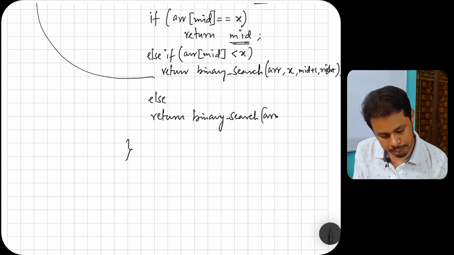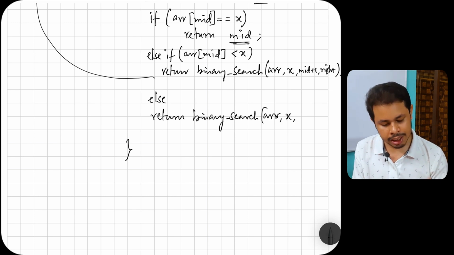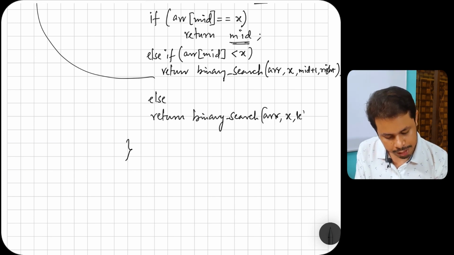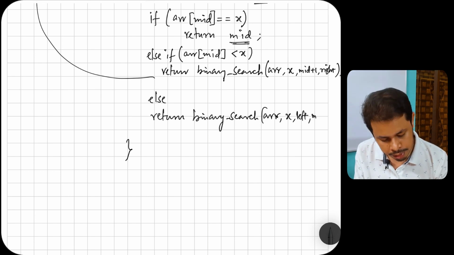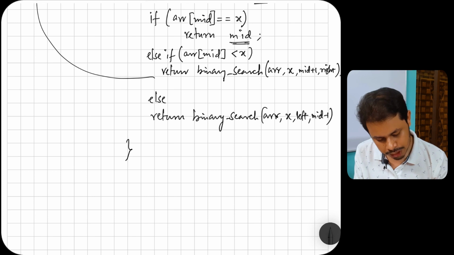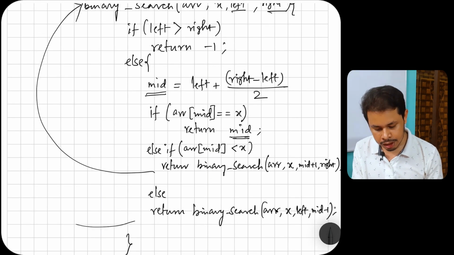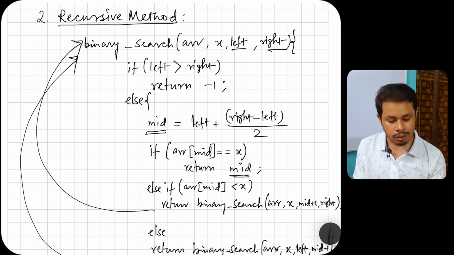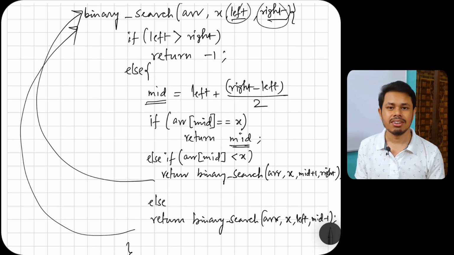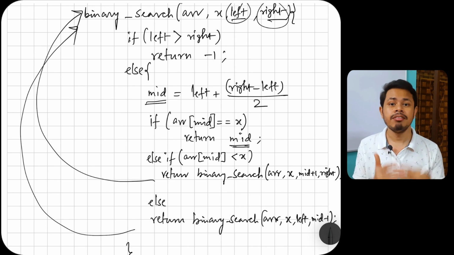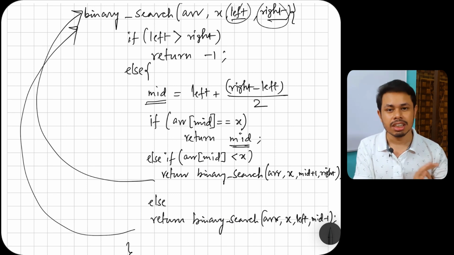We'll pass the same array, and the same required element. In that case our left would be the same, and our right would be mid minus 1. So again it would call the same function with the new left and right values. It will again be executed in that way. So this is our recursive function. If you find recursion very difficult to understand, please wait, there will be recursion videos coming soon.